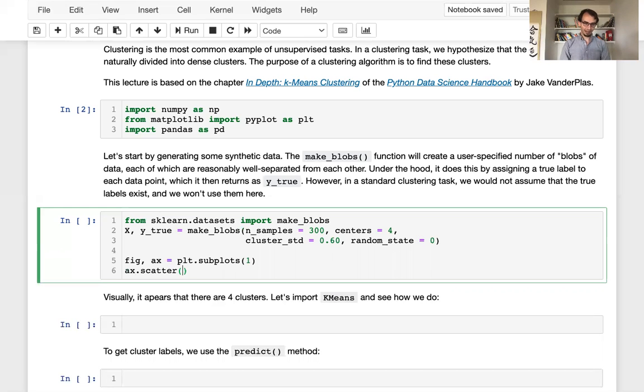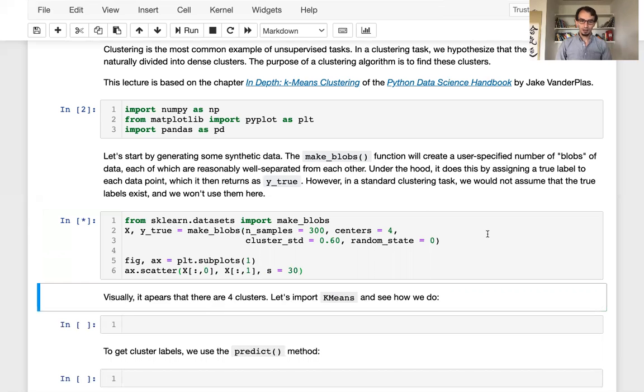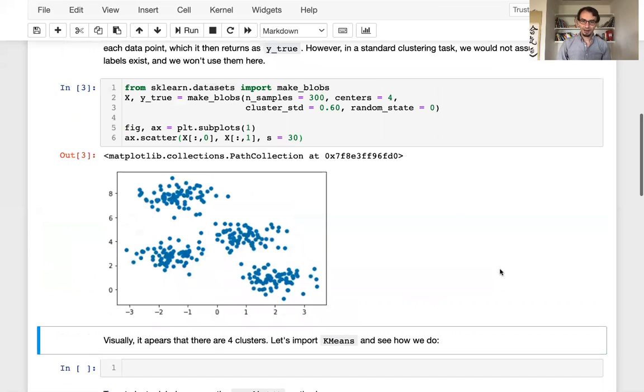So we'll do ax.scatter X 0 and X 1, and let's make the size equal, let's say 30. So I use makeBlobs to create a synthetic data set, and then I visualize it. And I see here that my data does indeed look like it's divided into approximately 4 blobs. So I see that there's kind of a center to each one, and then there are all these points that are spread out around that center, thus making a blob.